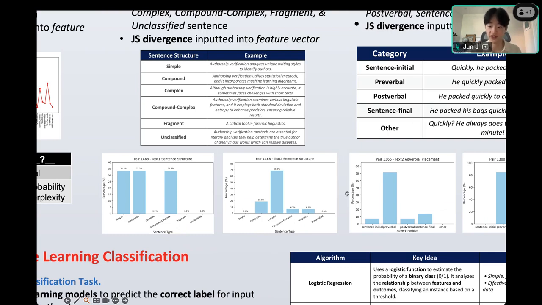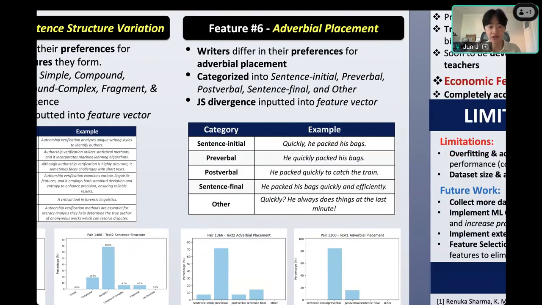Next feature is adverbial placement. The premise is kind of similar: writers also differ in their preferences for where they want to place their adverbs. These are classified once again into 5 different categories. For example, looking at sentence initial, as the name implies, the adverb is in the initial part of the sentence. So, quickly he packed his bags. On the other hand, for preverbal, he quickly packed his bags, where the quickly is right before the verb. As you can see in these 5 examples, all of these sentences have almost identically the exact same meaning. However, they differ on where they place their adverbs, which this feature aims to encapsulate.